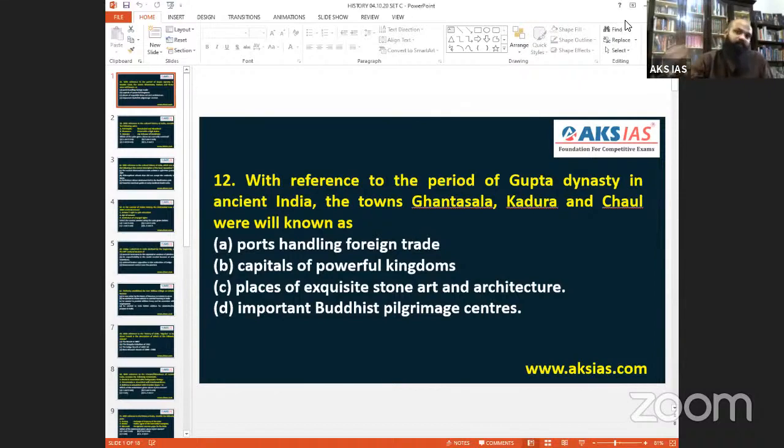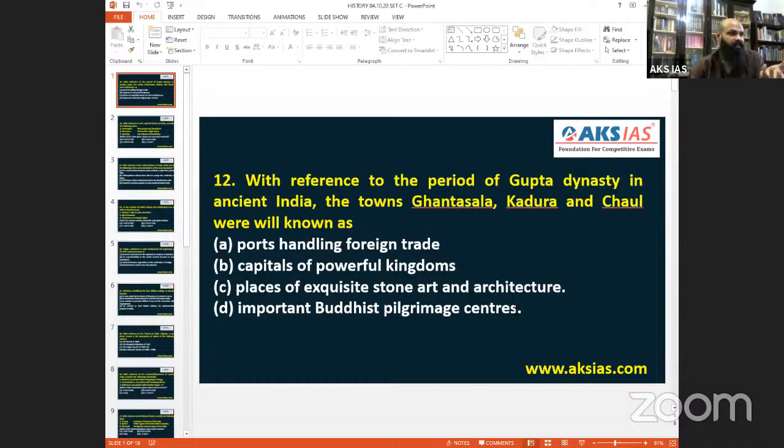So that itself proves that it is a question on history. So please keep that in mind. And now let's come to the question which I have shared, question number 12. Just keep it away and let's discuss this particular 12th one, with reference to the period of Gupta dynasty in ancient India. The towns, maybe I'm pronouncing wrong, but please excuse me for my pronunciations.